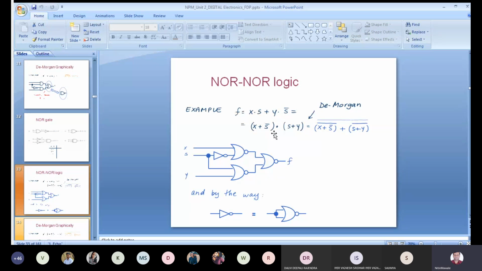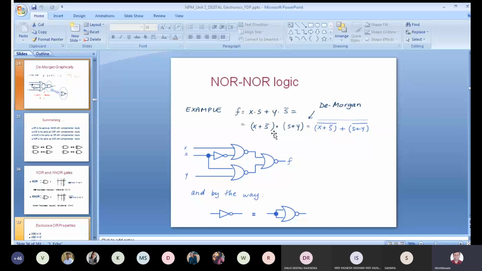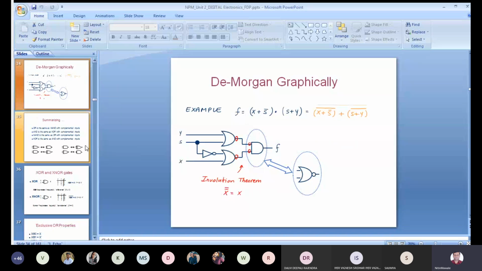Okay, so there is always the faithfulness, or you can call it a cost-effective circuit, with the help of universal gates. So directly one-third requirement is there only, not more than that. So again, see, this is the graphical De Morgan's representation for this. You can take a snapshot of this also.